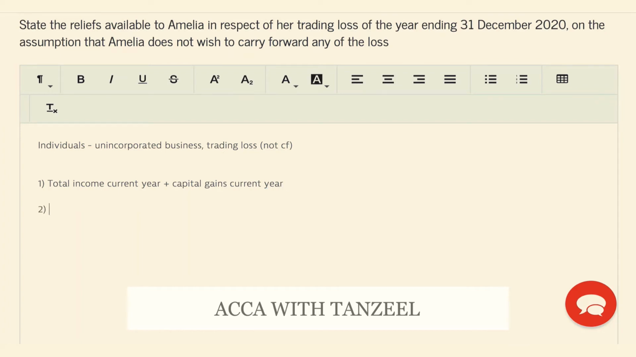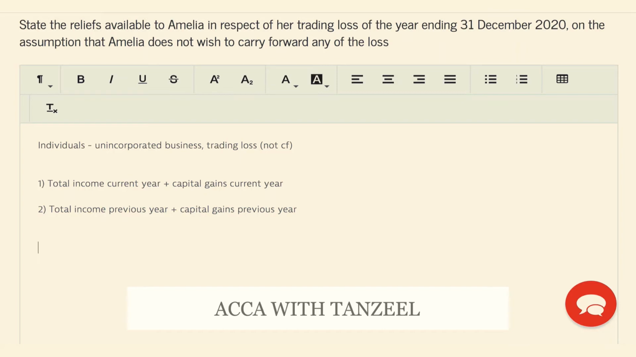The second relief that is available to her is to use it against the total income of the previous year, and here also, after she's used it against the total income of the previous year, if she has any capital gains of the previous year, she can also use the loss against those.